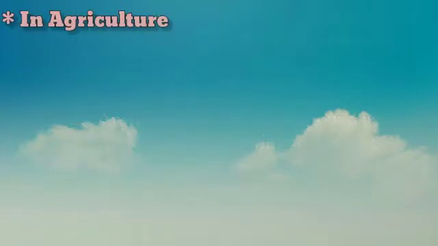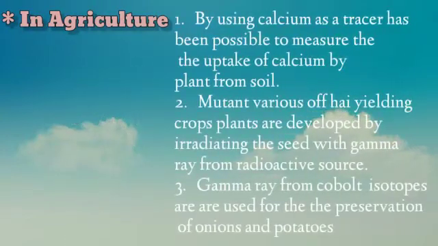In agriculture, by using calcium as a tracer, it has been possible to measure the uptake of calcium by plants from soil. Mutant varieties of high-yielding crop plants are developed by irradiating the seed with gamma rays from a radioactive source. Gamma rays from cobalt isotope are used for the preservation of onions and potatoes.